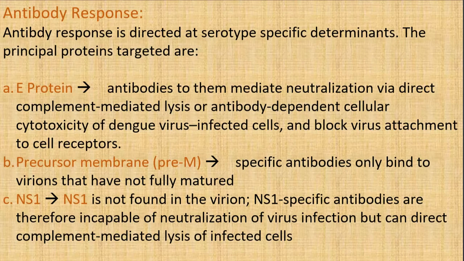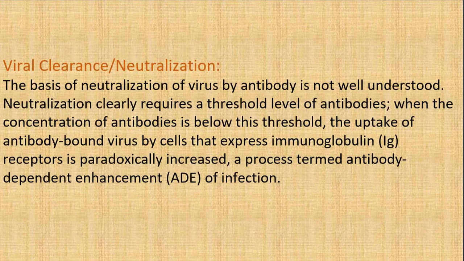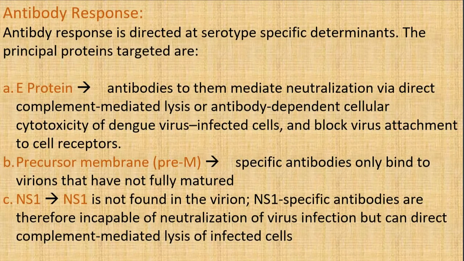And there is an antibody response. The antibody response is directed at serotype specific determinants, that is E protein, precursor membrane, and NS1. So, what is the E protein targeted antibody response? Antibodies to it mediate neutralization via direct complement mediated lysis or antibody dependent cellular cytotoxicity of dengue virus, or the virus attachment to the cell receptor is blocked.